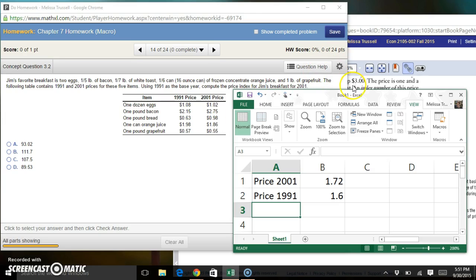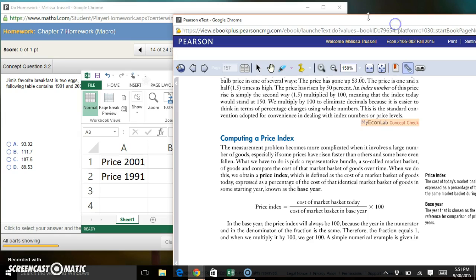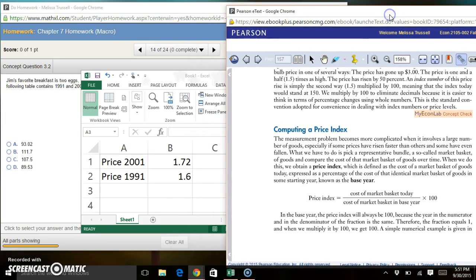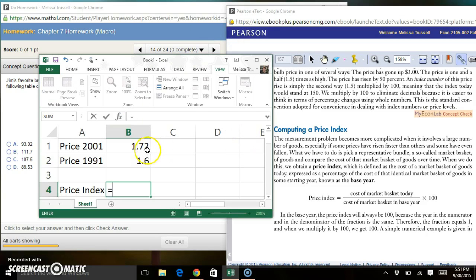So we can take that information and plug it into the formula that we're given in our textbook, which is that the price index is the cost of the market basket today, which is $1.72, the price in 2001, divided by the cost of the market basket in the base year.